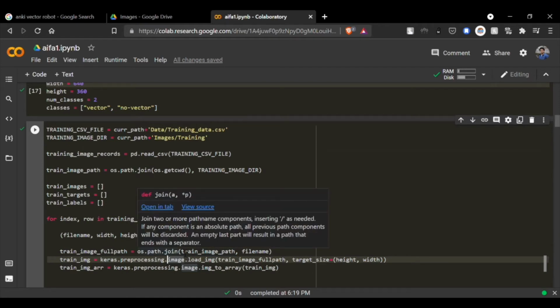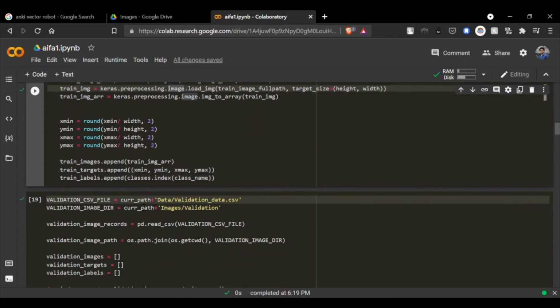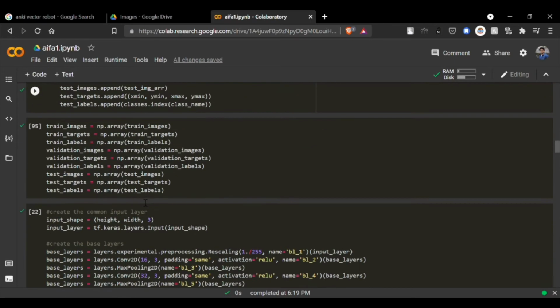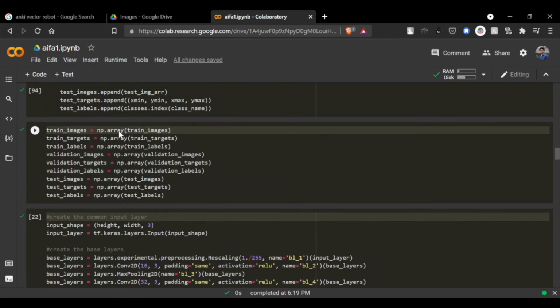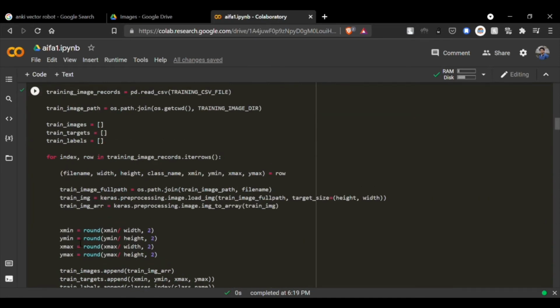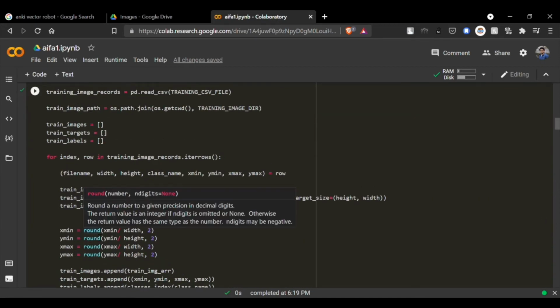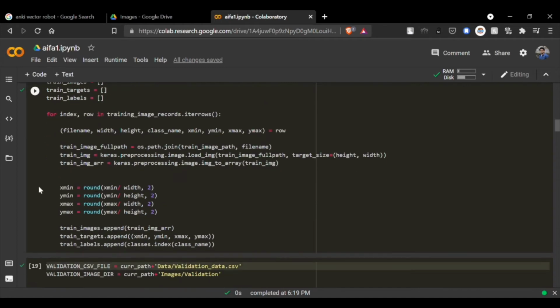In this process, we convert the image into NumPy arrays. We converted all of them into NumPy arrays here. We have also scaled the coordinates of the bounding boxes so that the entries always fit between 0 and 1 here.